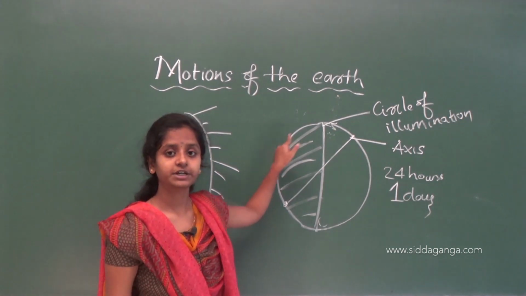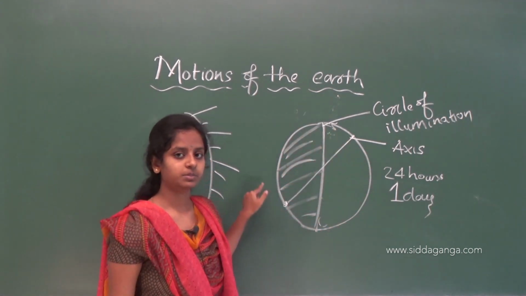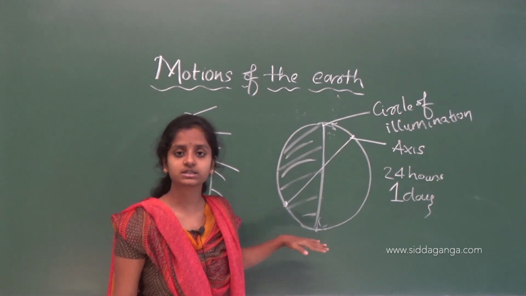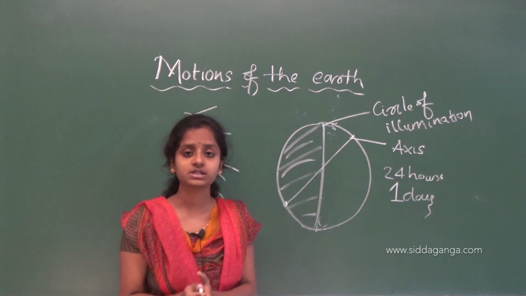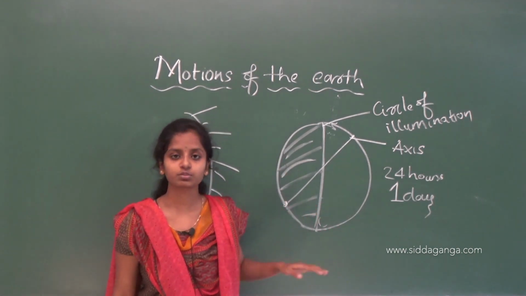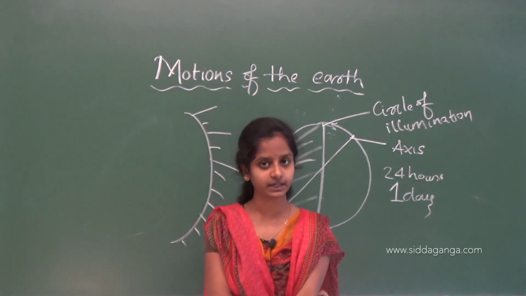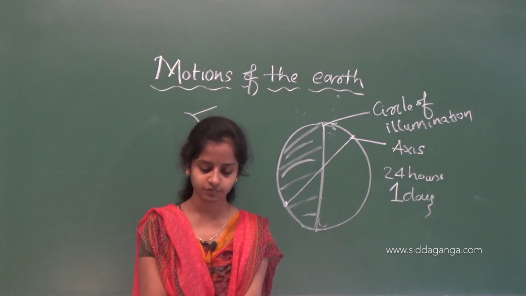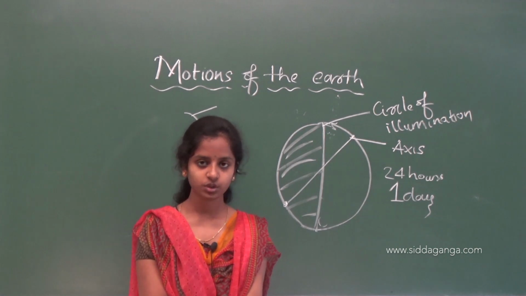So, this time period is known as an earth day. This is the motion of the earth in a day. This is the daily motion of the earth.